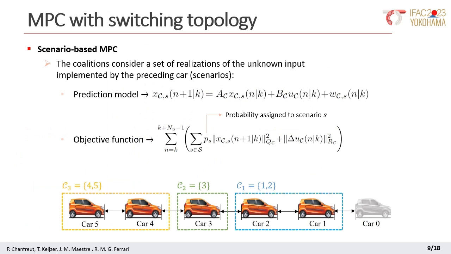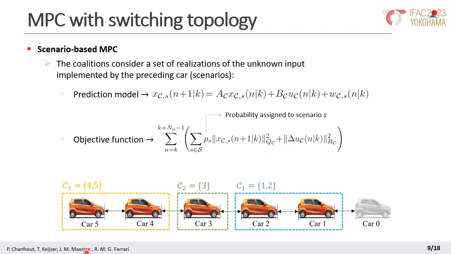As for the scenario-based approach, this cluster coalition considers a set of realizations of the unknown input implemented by the car preceding the coalition. These realizations also include the case in which the car in front brakes abruptly to account for the worst-case situation. As shown here, each of the scenarios leads to different state predictions of the cars in the cluster, whereas the input is computed to be the same in all of them. Considering this, the objective function of the problem of a given coalition, in this case C, is defined as the weighted sum of the corresponding cost in each of the scenarios. In particular, the weight factor PS represents the probability assigned to a scenario S.